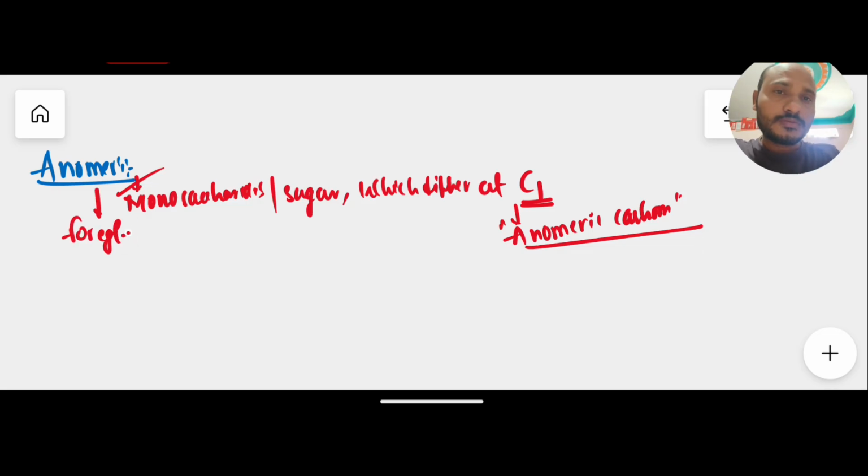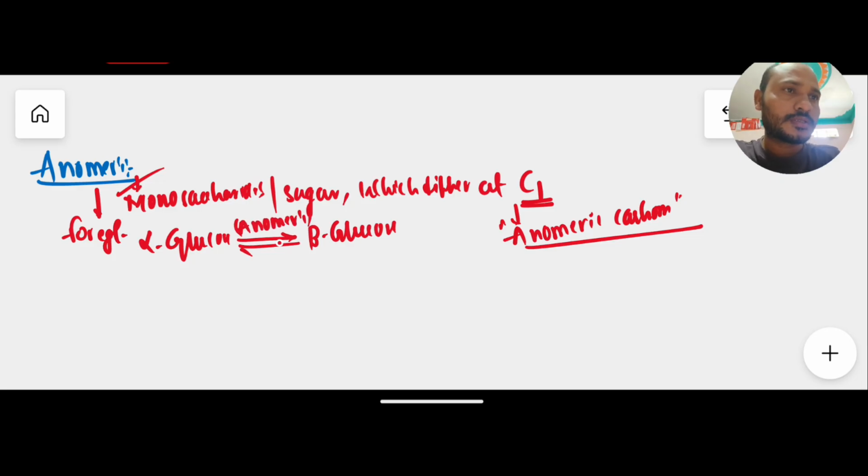For example, we have alpha glucose and beta glucose. How they are formed we will discuss. Alpha glucose and beta glucose both are anomers. In this video lecture we discussed isomers before. So isomers, always remember, is the interconversion between aldose form to ketose form, then it is said to be isomers.